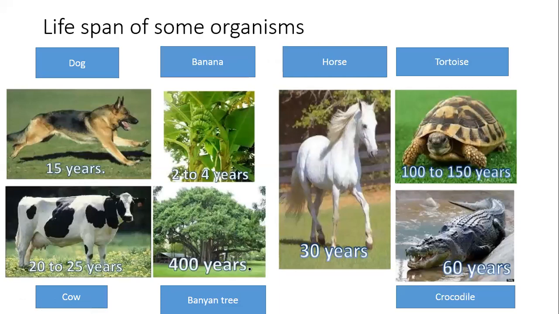Here, you can see very clearly on your screen the lifespan of some different organisms, that is different species. The average lifespan of a dog is around 15 years. Yes, there's one question. Beta asks: Miss, can they be immortal if they do not perform fission? What is lifespan? It is natural death, and therefore we are calling them immortal.